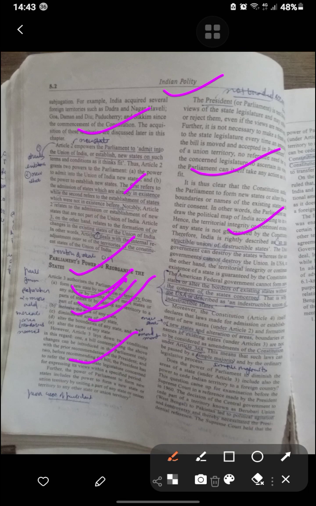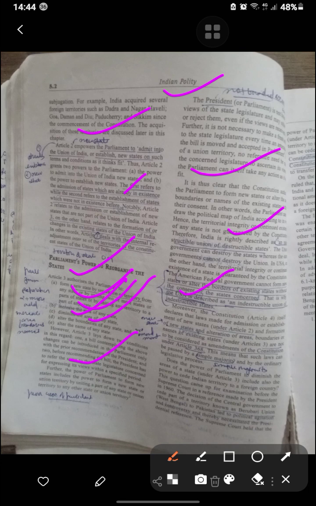The American federal government cannot form a state or alter the borders without the consent of the state concerned, but we can do this. So the USA is described as an indestructible union of indestructible states. States are also indestructible in the American system.